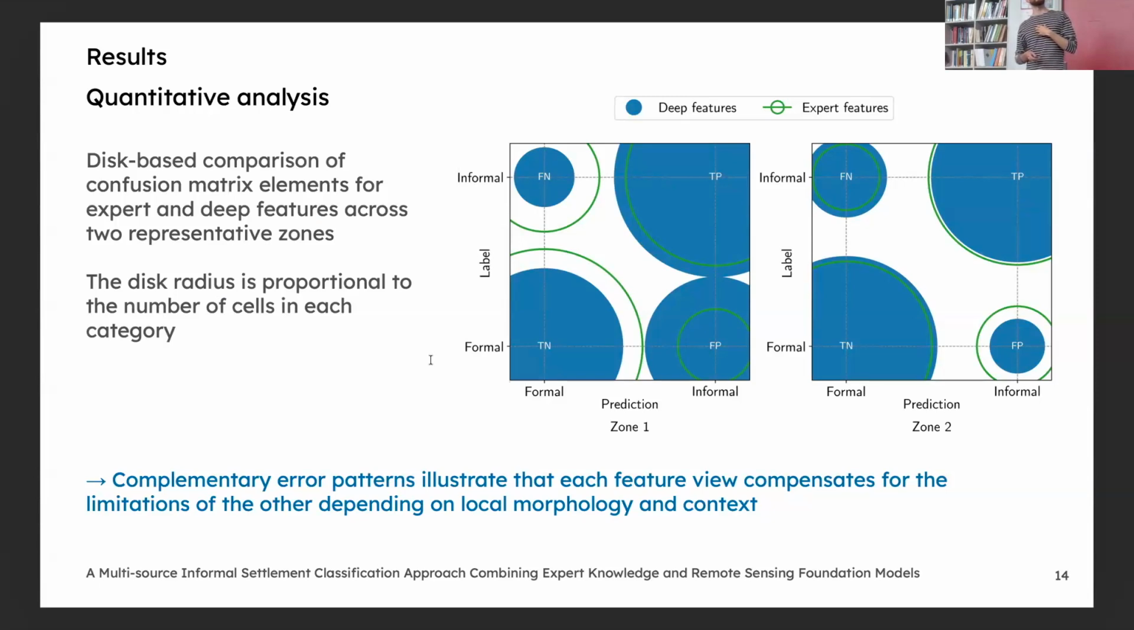deep features, we have way more false positives with deep features than with expert features. But on the contrary, we have way more false negatives with expert features than with deep features. But in zone 2, on the right, this trend is reversed. So we can see that there is a complementarity of the 2 feature views.